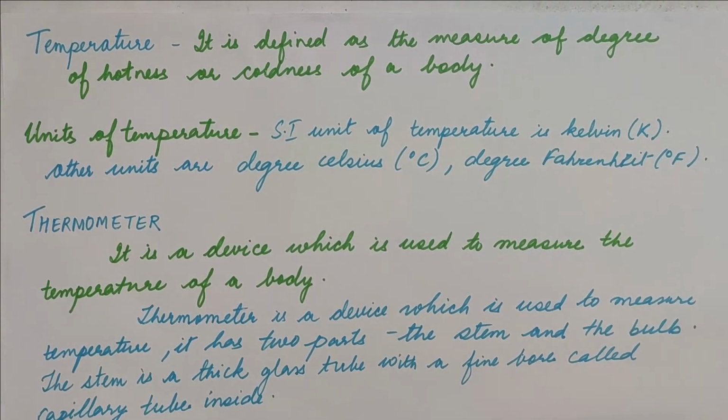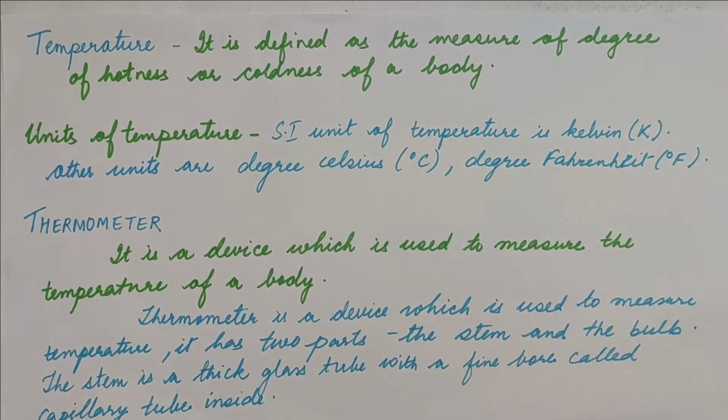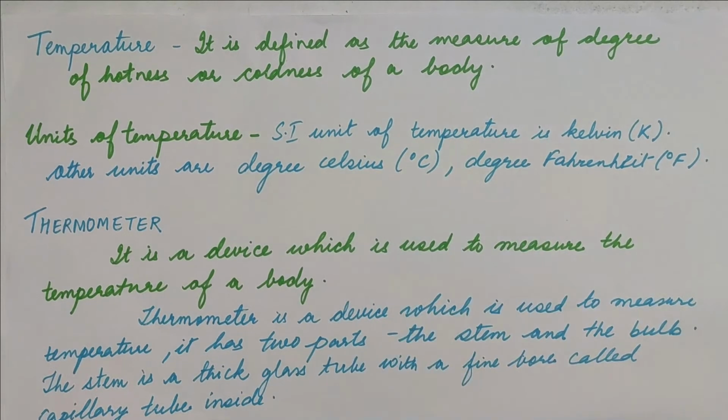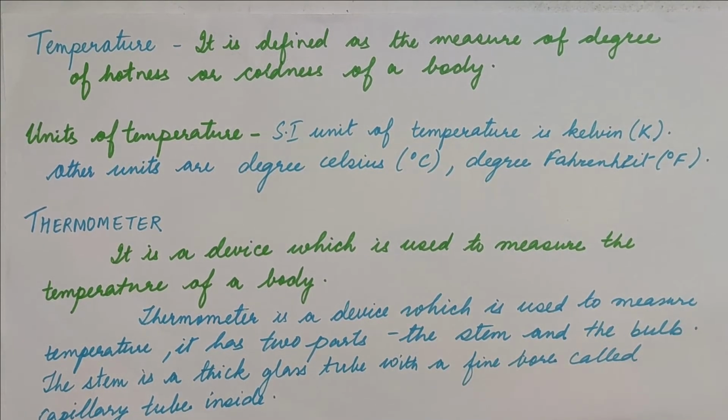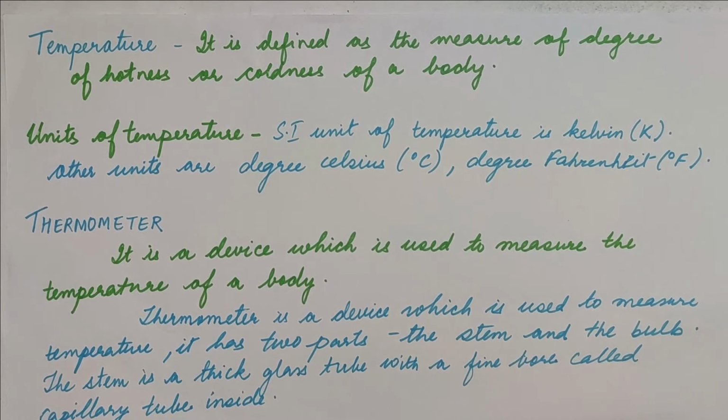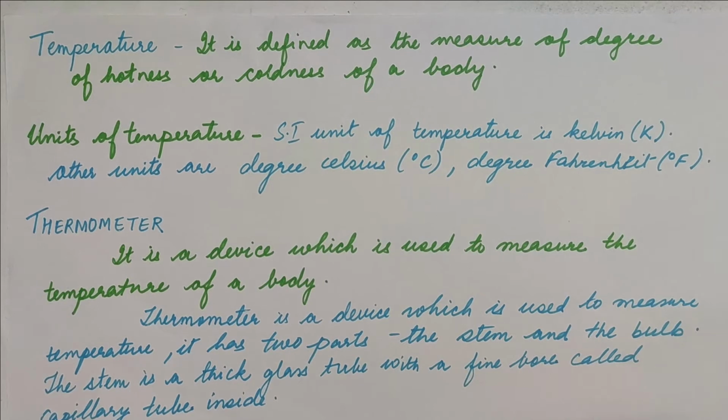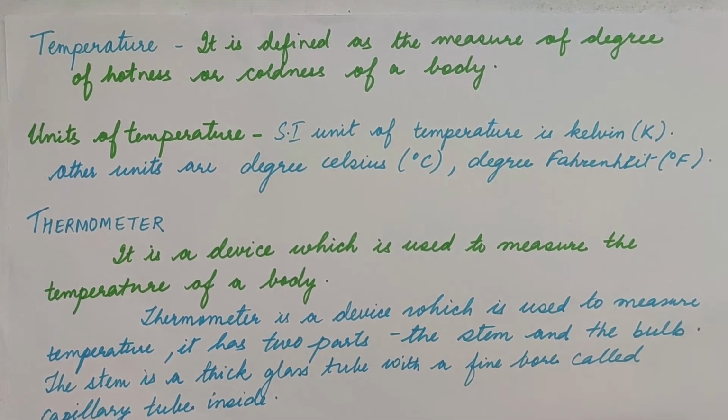Now when we talk about temperature, what is temperature? It is the measure of degree of hotness or coldness of a body. Okay children, it tells us about the motion of the molecules and atoms in a substance. If you remember the kinetic theory of matter, you know that when we heat something, the molecules start getting excited and they start moving in a zigzag fashion, and the more the temperature, the more is the vibration in the particles, right?